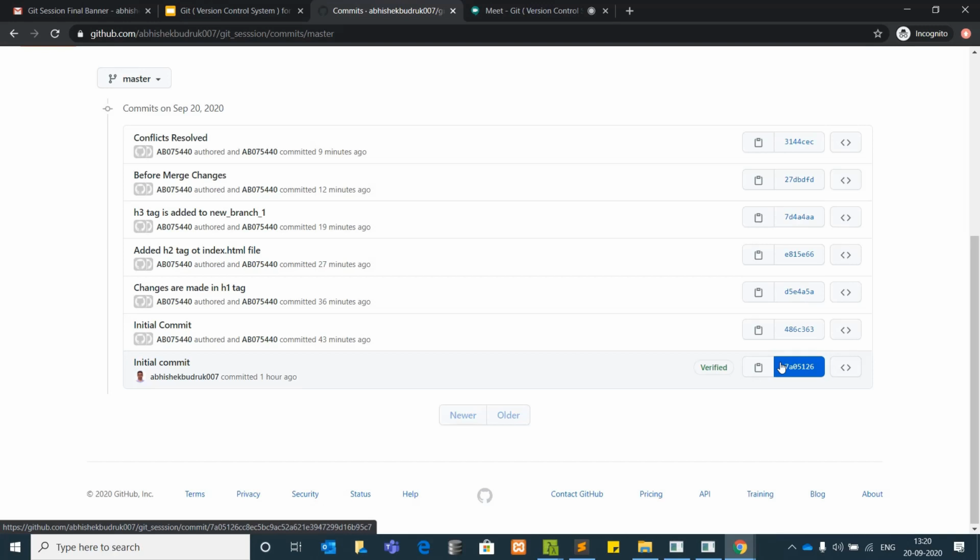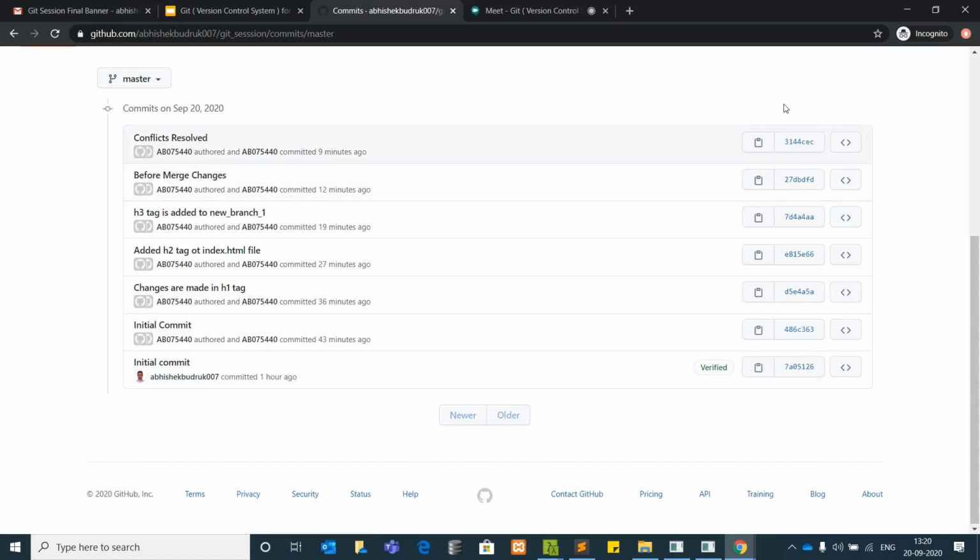Suppose I make one more commit, that is ABC. At the top it will show you the ABC commit. Now on the production level, they just need to take the latest pull. That's it. Okay, fine then. Yes, I'm clear.